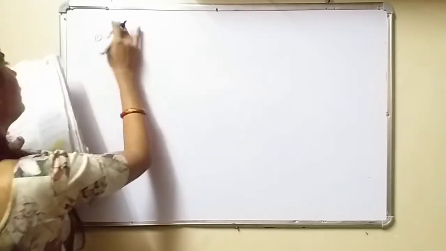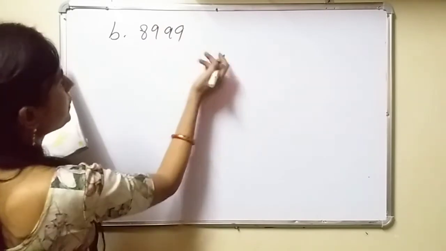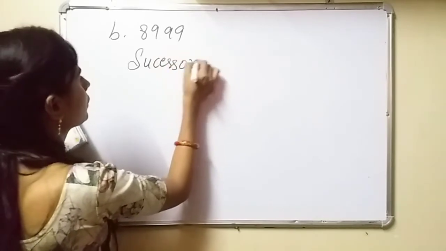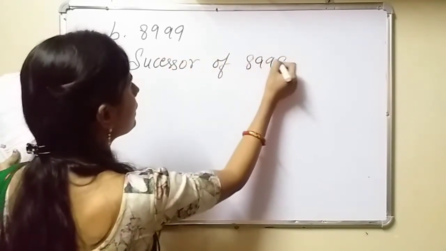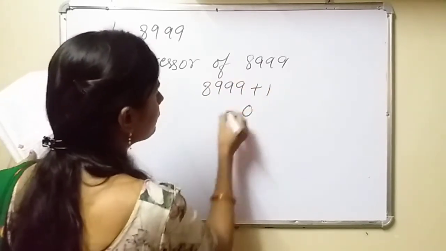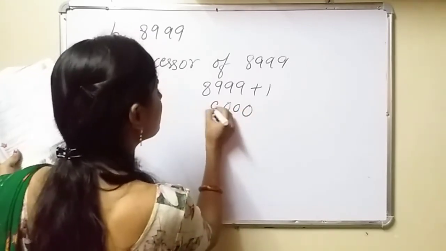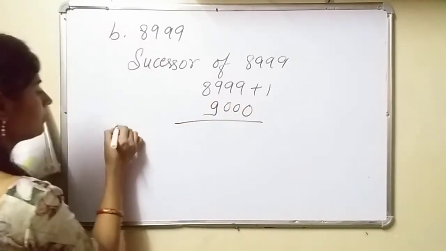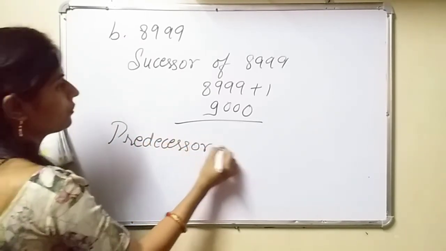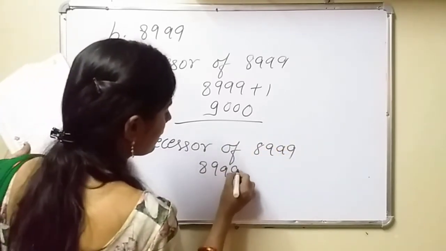Now B. 8999. It means if we have to add, successor of 8999, so 8999 plus 1 will become 9000. Predecessor of 8999 means 8999 minus 1.